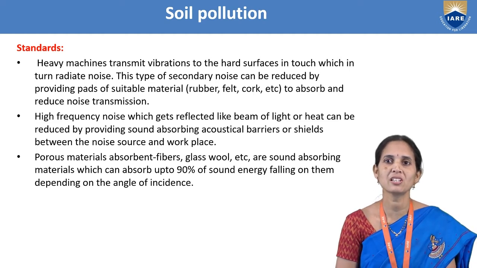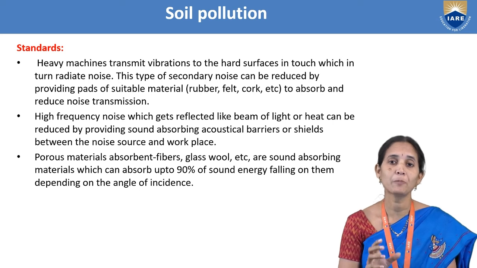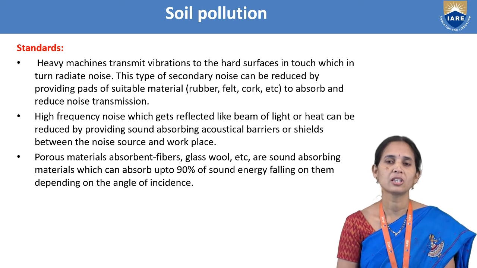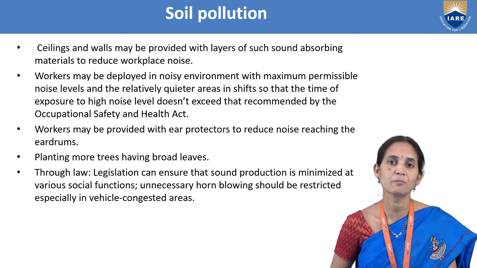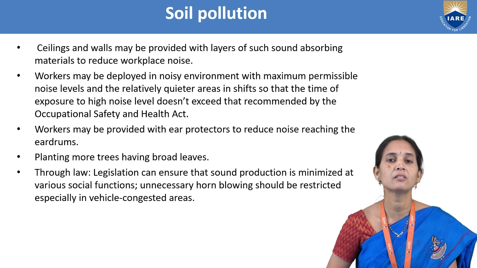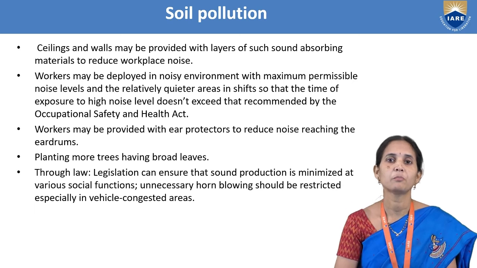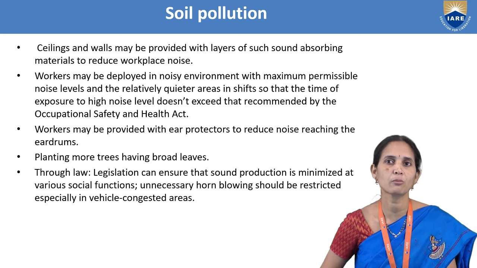And also we can use absorbent materials, like fibers and glass wool, sound absorbing materials which can absorb up to 90% of the sound energy falling on them, and we can control noise pollution. Ceilings and walls may be provided with layers of such sound absorbing materials to reduce workplace noise. So walls, ceilings, everything should be provided with layers of material which can absorb the sound, so that in that workplace there won't be more noise.